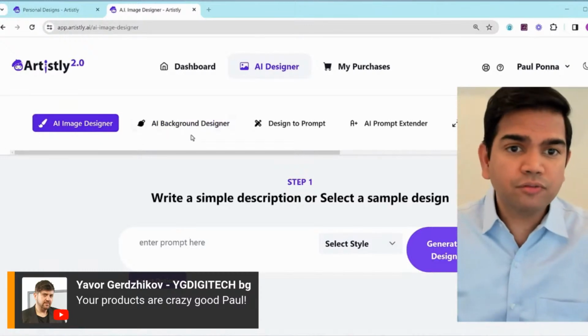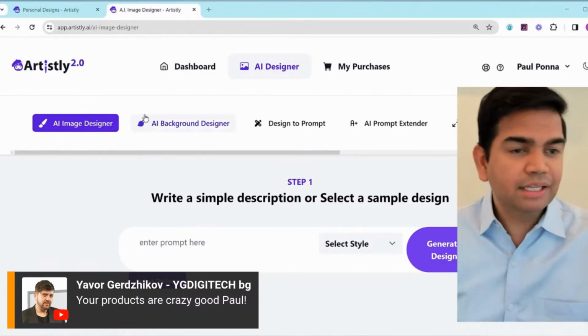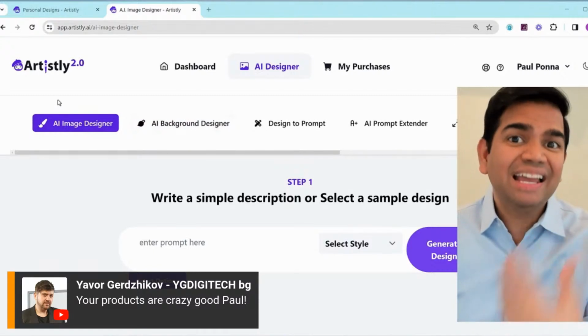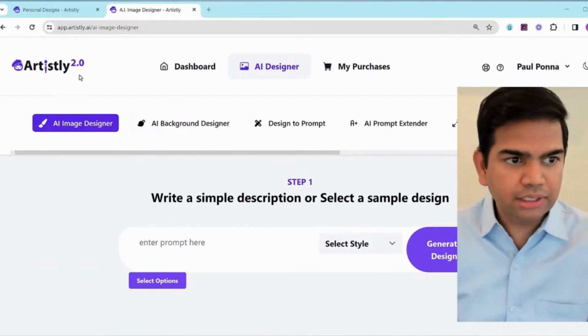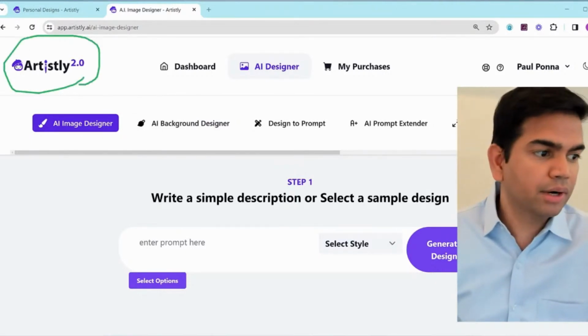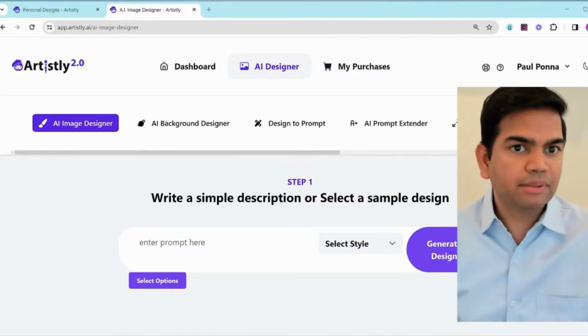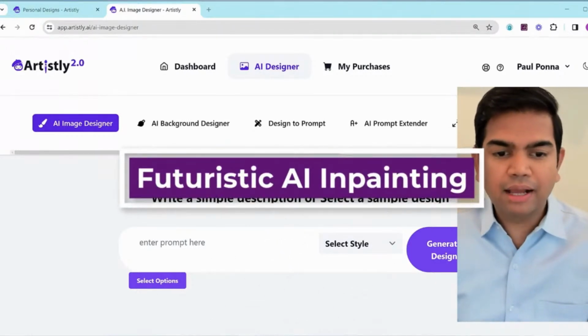All right. So first of all, the first feature that we've added into Artily 2.0 is the ability for you to use our futuristic AI inpainting tool. So this is how it looks, first of all. When you go into Artily, you're going to see Artily 2.0 stated like this. That's how you know. If you haven't already, re-log in or refresh your application. That will be updated. And of course, the futuristic inpainting looks something like this.